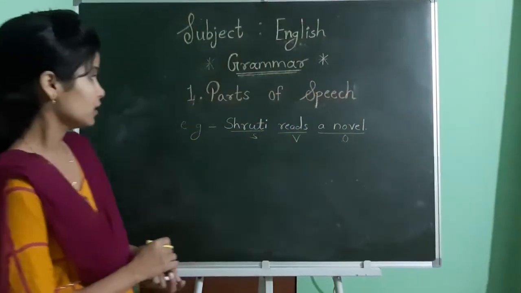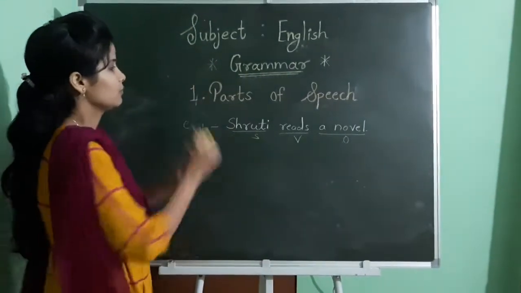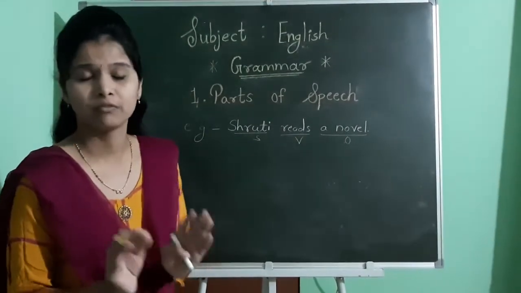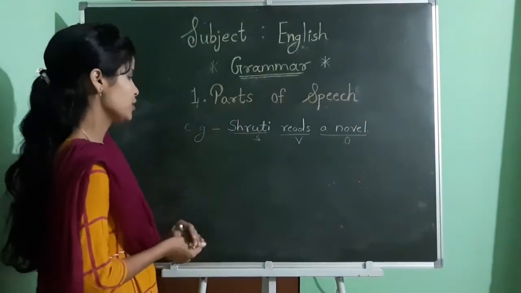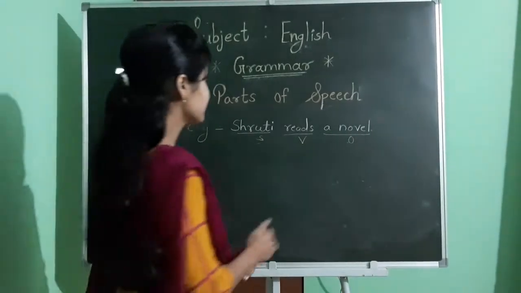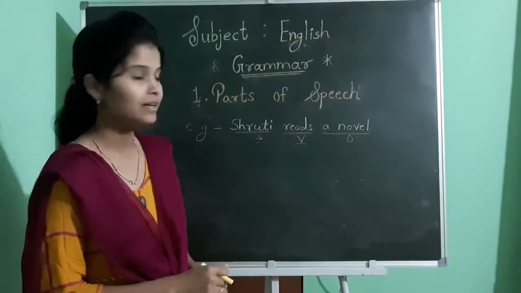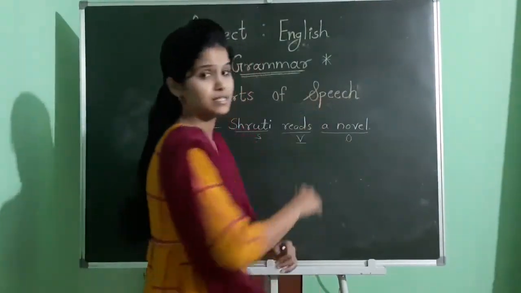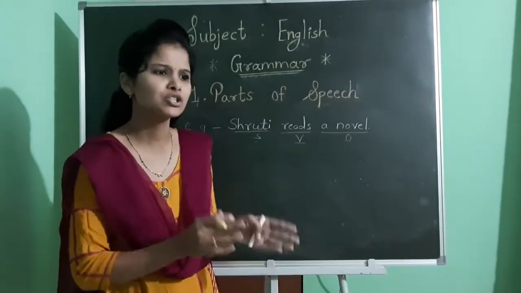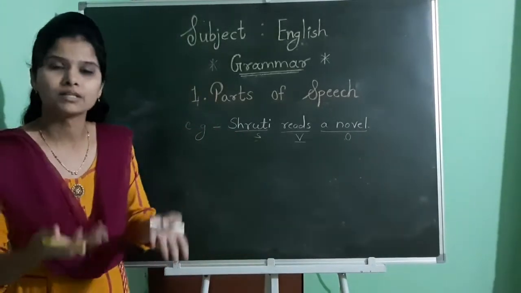Now, I have told you the definition of parts of speech, so we will explain this definition by taking reference of this example. I have told that every word performs its own function. Shruti is performing the function of subject. Second one, reads, is performing the function of verb, which shows action here. And last one, a novel, is the object of the sentence. If we closely observe, we find that each and every word has its own function. It is used for some purpose.